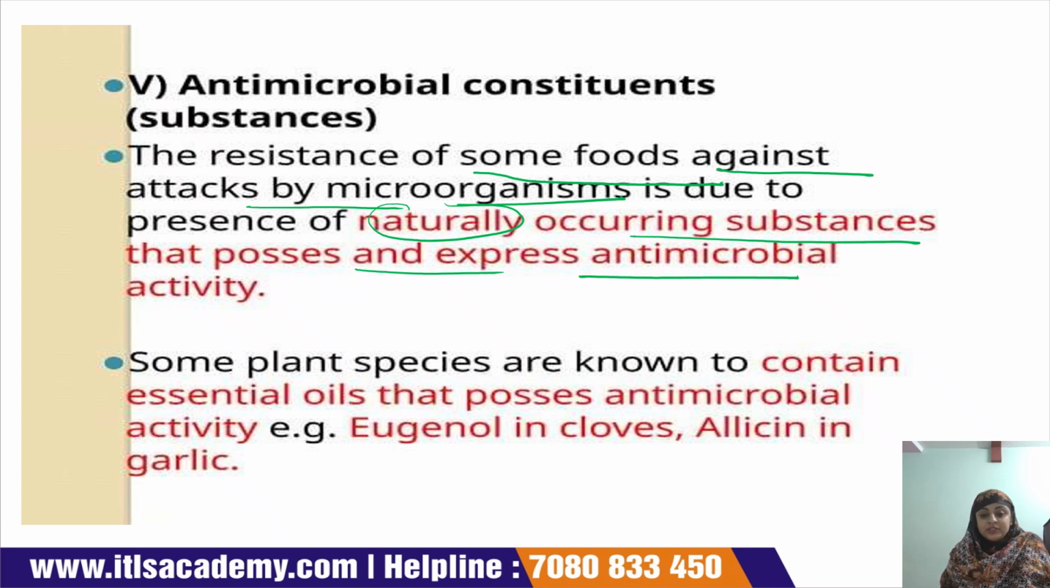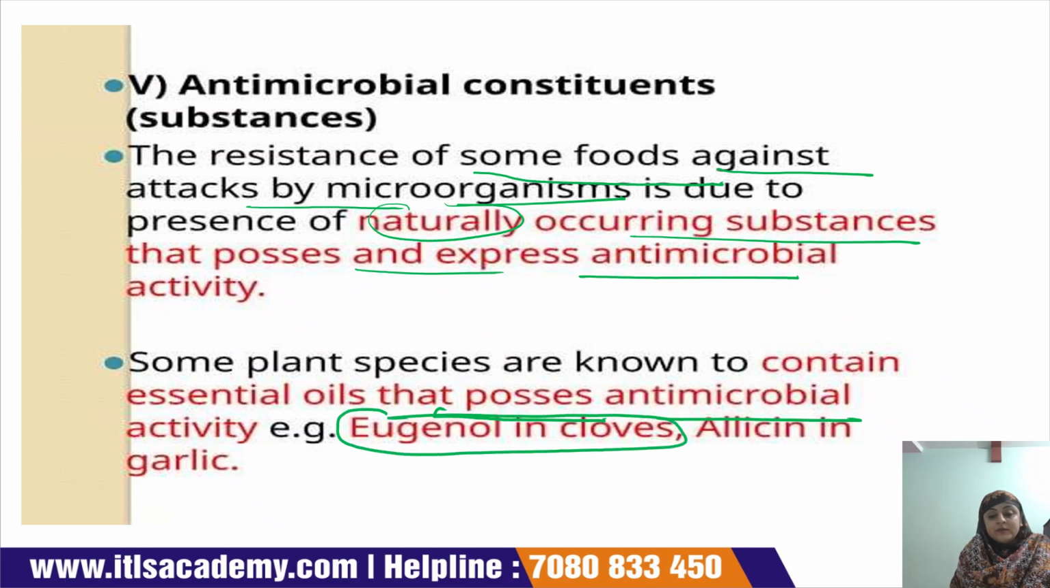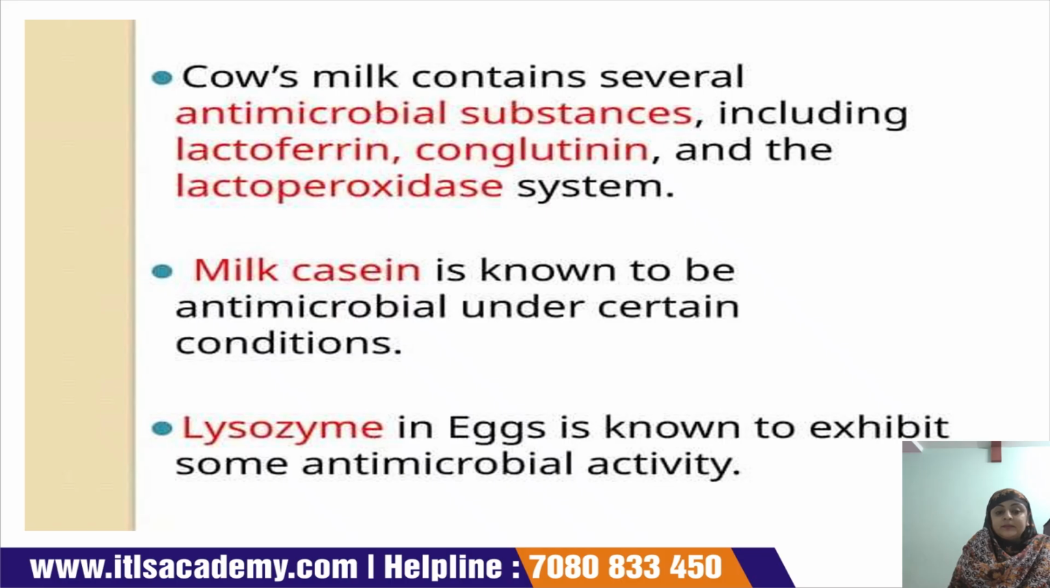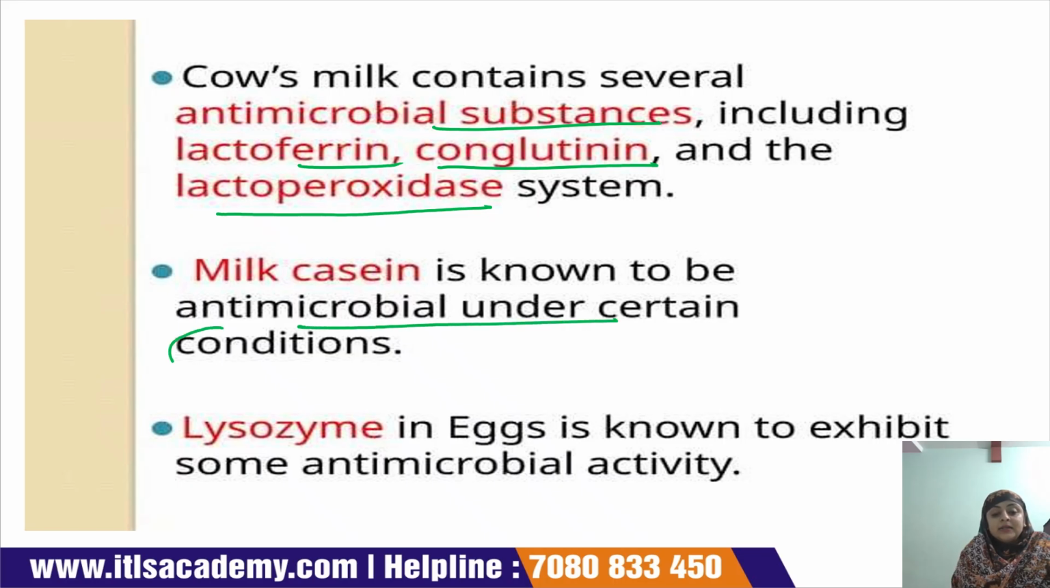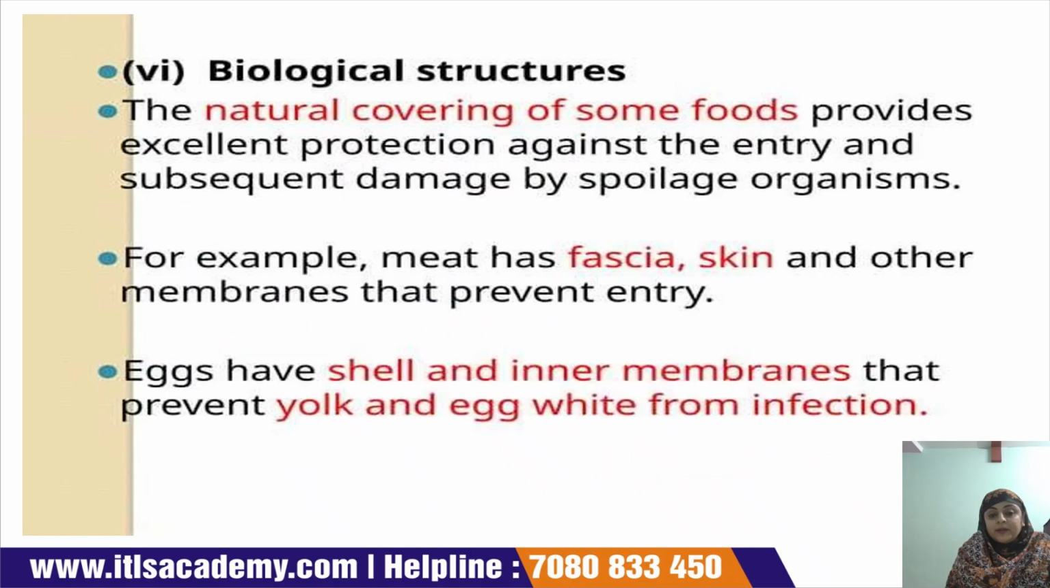Some plant species contain essential oils which possess antimicrobial activity, for example, eugenol in cloves and allicin in garlic. Cow milk also contains several antimicrobial substances like lactoferrin, conglutinin, and the lactoperoxidase system. Milk casein is also known as an antimicrobial under certain conditions. Lysozyme, which is present in egg, is also known to exhibit some antimicrobial activity.